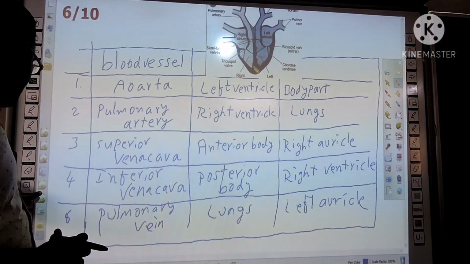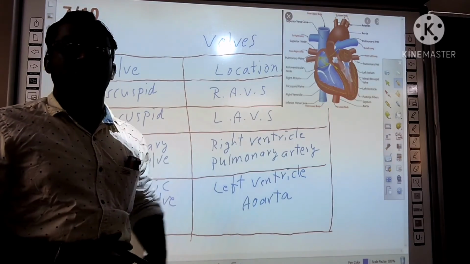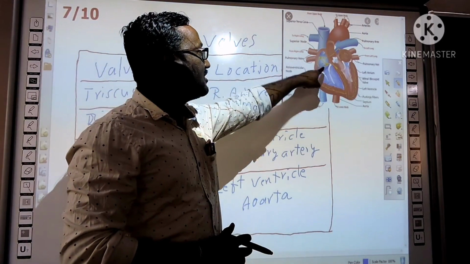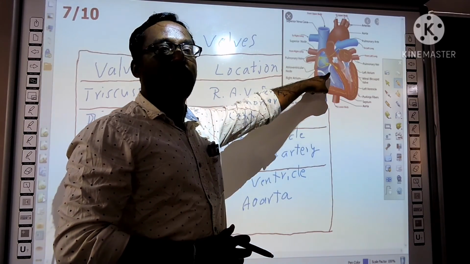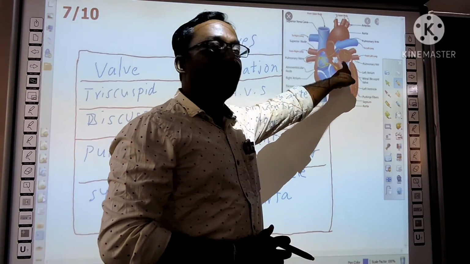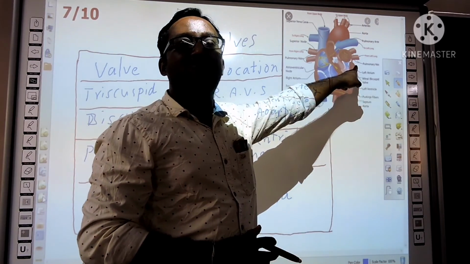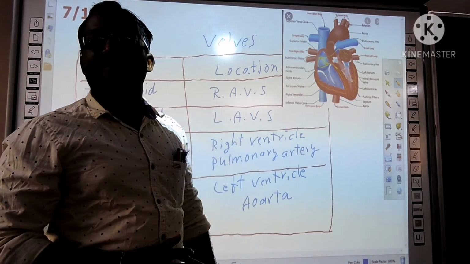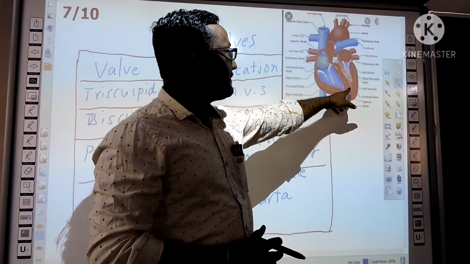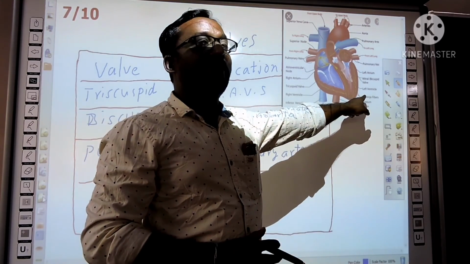Let us see once valves and their locations. What is the valve between the right auricle and ventricle? Tricuspid valve. What is the valve between the left auricle and ventricle? Bicuspid valve. What is another name of bicuspid valve? Mitral valve. Next, what is the valve between the left ventricle and aorta?